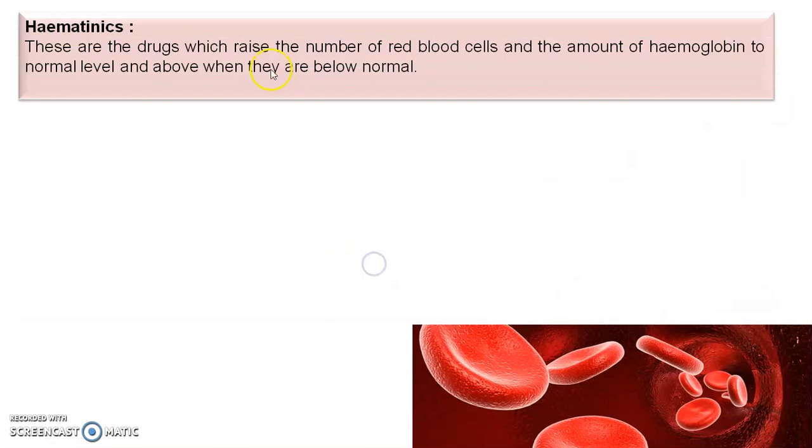Then we see the hematinics. Hematinics are the drugs which raise the number of RBCs and the amount of hemoglobin to the normal level and above when they are below normal. These are the agents which increase the number of RBCs or the amount of hemoglobin in our blood.